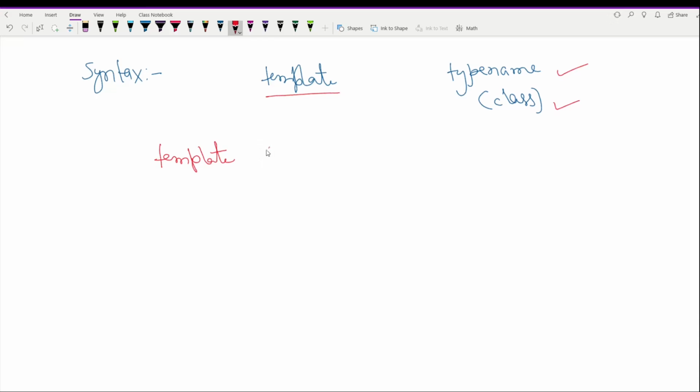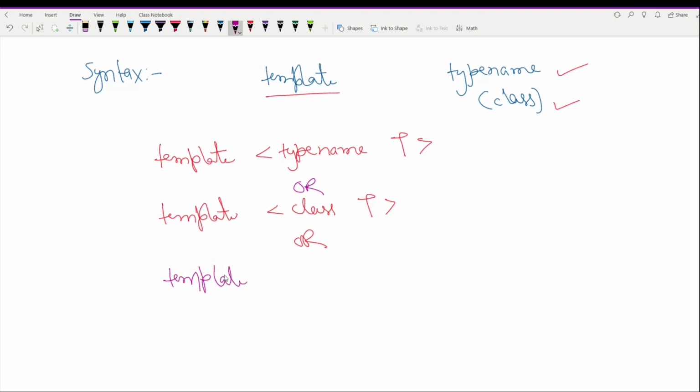So basically when you are writing a function, you have to write typename here and then the name of the argument, which could be T or any other name, or you can use another format like this: template, and then you can use class here and T again. And if you have multiple parameters, you can do something like this: template, then typename, first parameter is T1 and another parameter is T2.